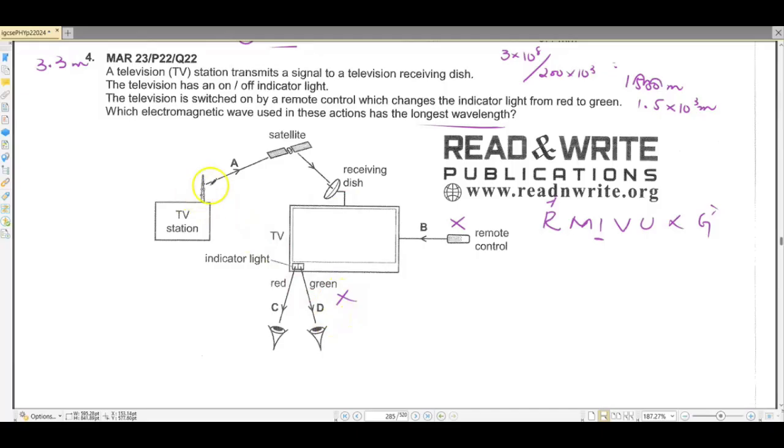If you look at A, it's coming from a satellite, so this is going to be microwave most probably. Because radio waves don't have a very high frequency, they are not used in this way. So the satellite usage is with the microwaves. So A is going to be our correct option for that.